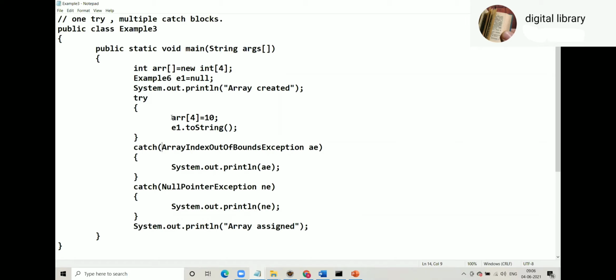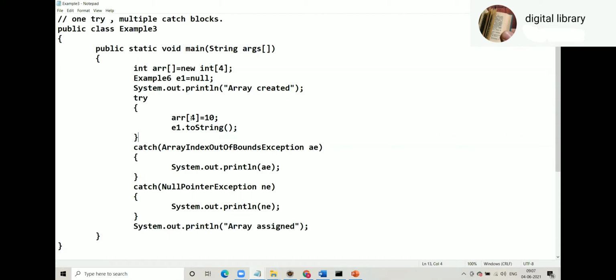So as a programmer you can write multiple statements in try, but at your own risk. Here, the exception came at this point, so this line got skipped. For a single statement we have to do try catch, and Eclipse does that. If you are coding on Eclipse, just don't worry. Here we are just learning the flow, how the flow goes.